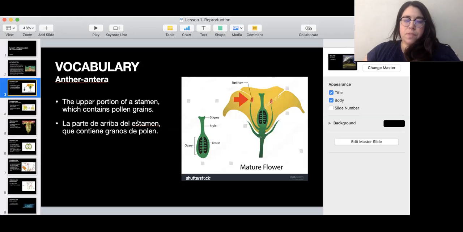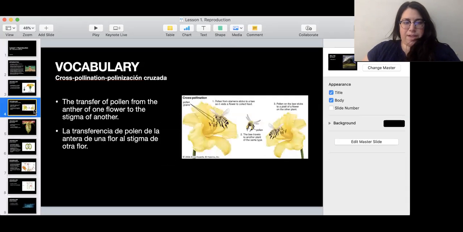Okay? For the vocabulary, today it's long, but be patient with me. Just a review of the plants that we learned before. So anther, that's the upper portion of the stamen over here, which contains pollen grain. This is where pollen usually is. Then we have cross-pollination, or pollination. That means when pollen goes from the anther of one flower to the stigma of a different flower. Usually helped by insects and birds or bees.